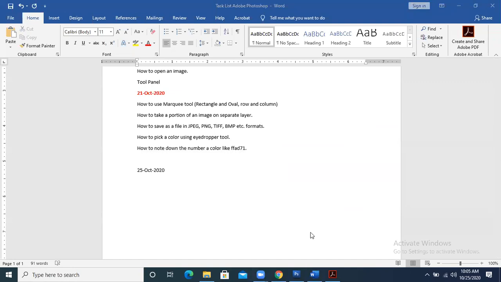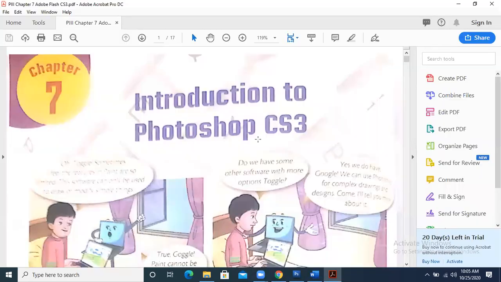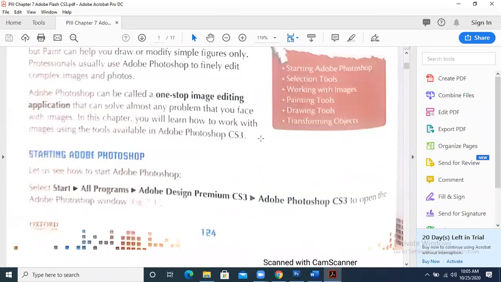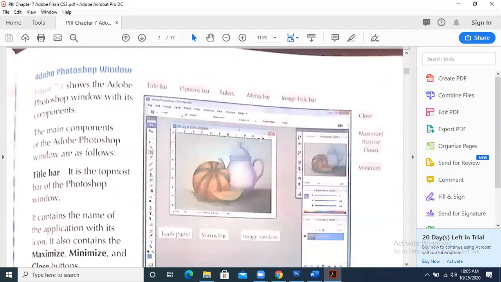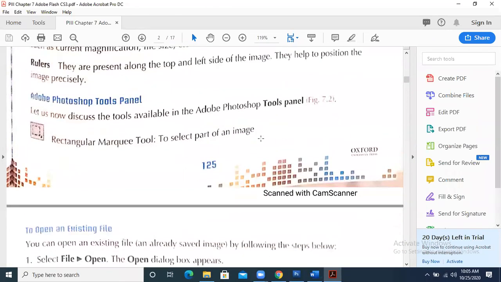All these things are there in this chapter, and now we are going to move ahead because we have to complete it, and afterwards the exercise is also there that we need to do.